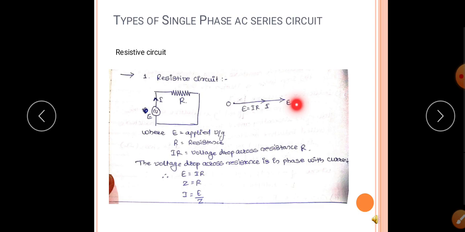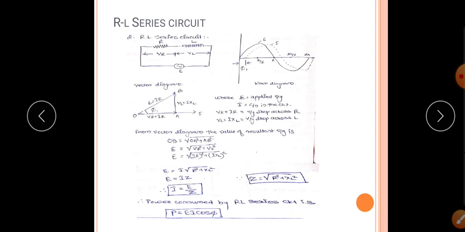See the phasor. The phasor diagram is drawn with respect to the current, because this is a series connection and the current remains the same. The voltage drop across the resistance is in phase with the current, therefore E equal to I into R. Here the opposition offered in the circuit is only because of the resistance, hence Z equal to R, therefore I equal to E by Z.